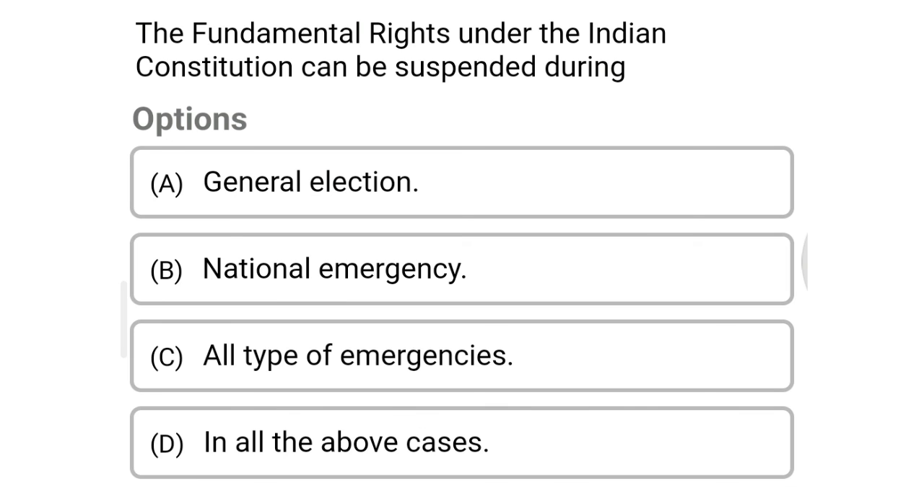So next question, the fundamental rights under the Indian Constitution can be suspended during option A, general election, option B, national emergency, option C, all types of emergencies, option D, in all the above cases. The correct answer is option B, national emergency.